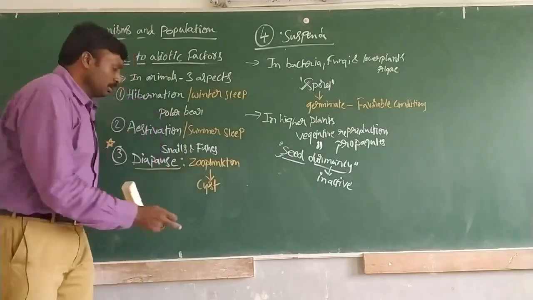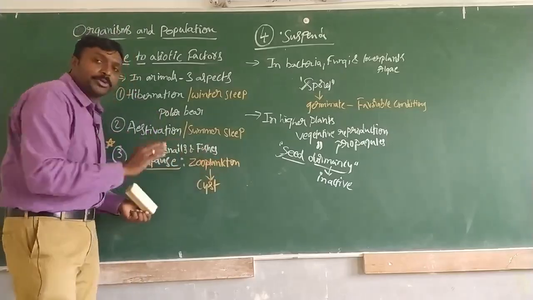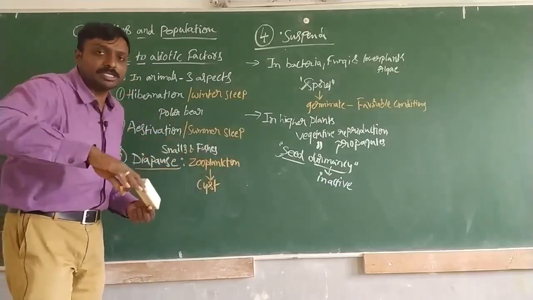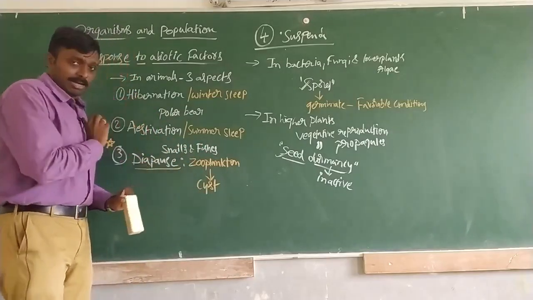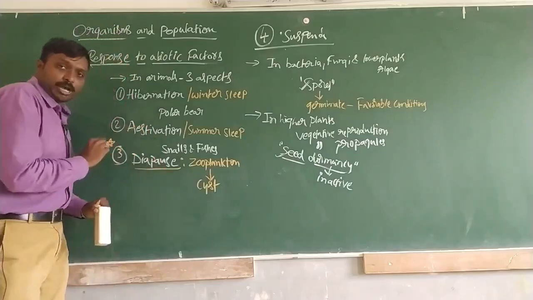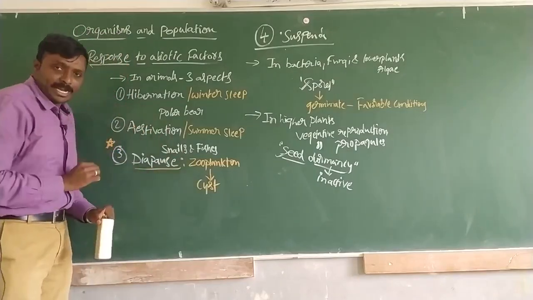So, pause, stop. That is why this process is called diapause.